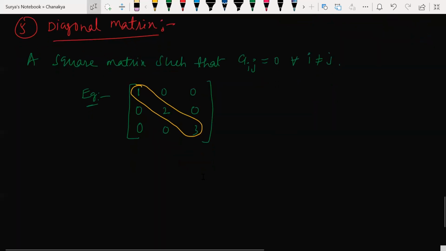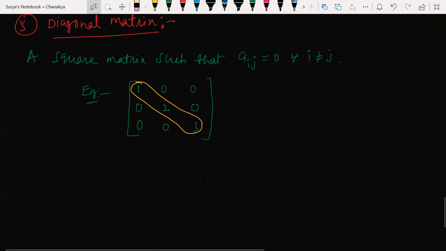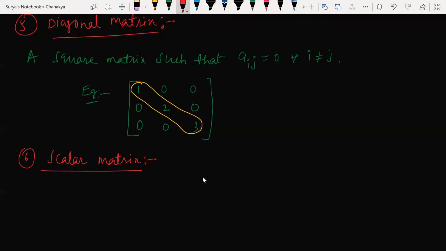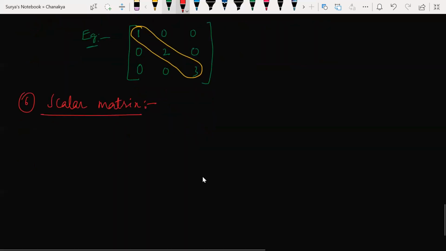Now look at this, the scalar matrix. Write scalar matrix here. What do you mean by scalar matrix?